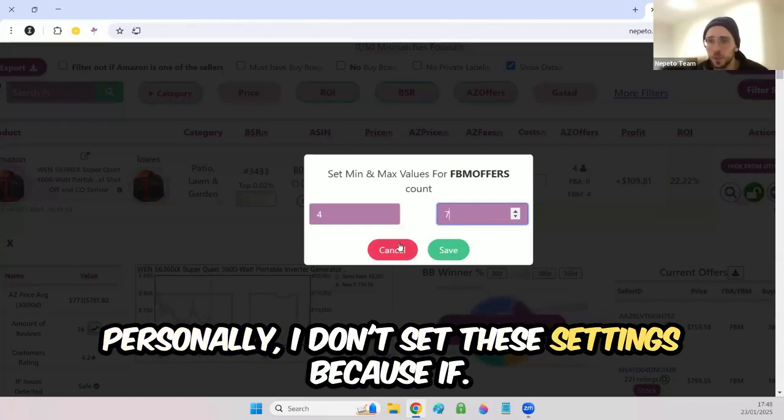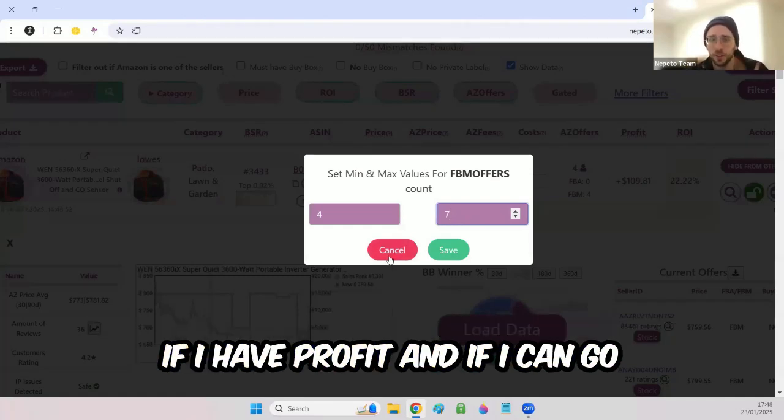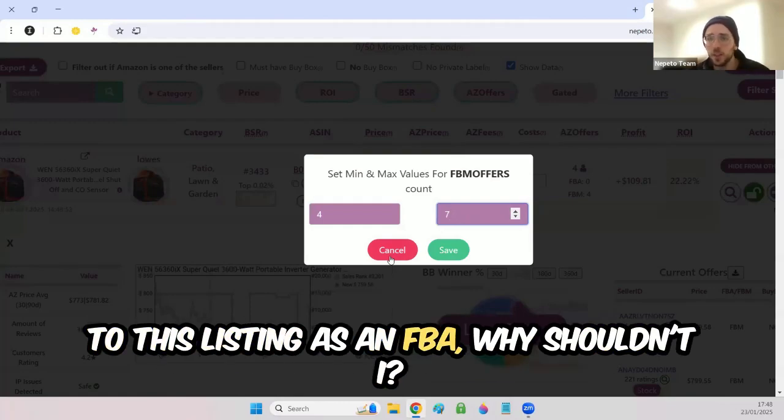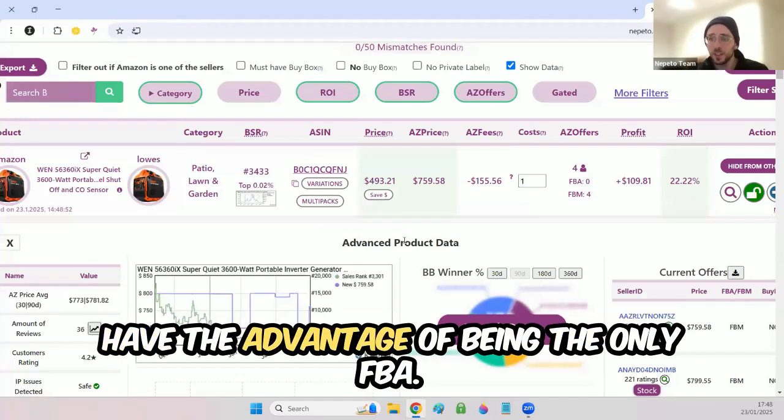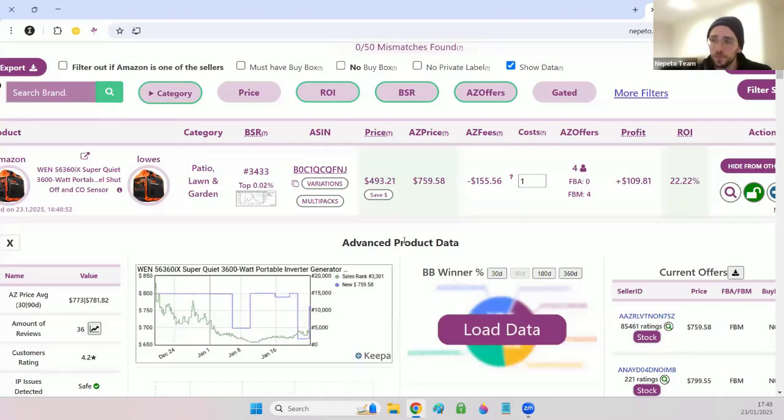Personally, I don't set these settings because if I have profit and if I can go to this listing as an FBA, why shouldn't I? I don't care about the FBM sellers because I have the advantage of being the only FBA.